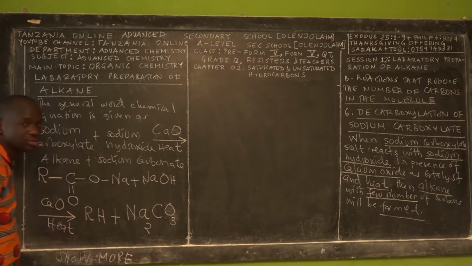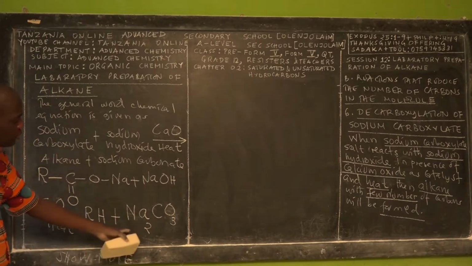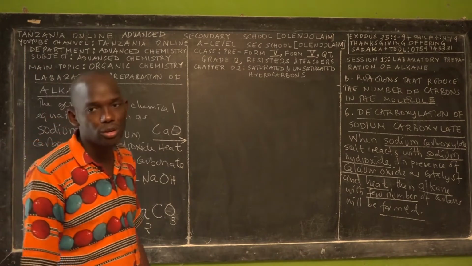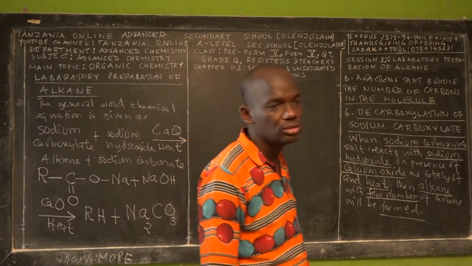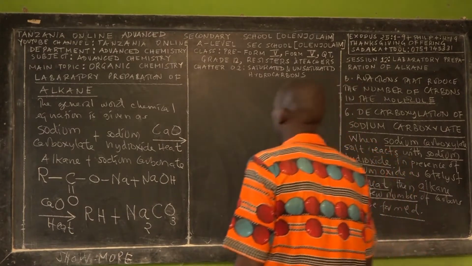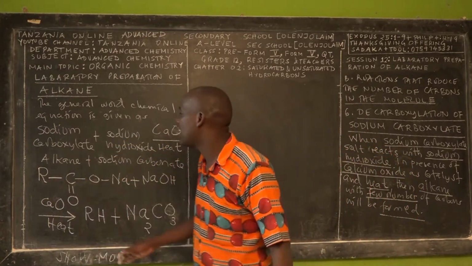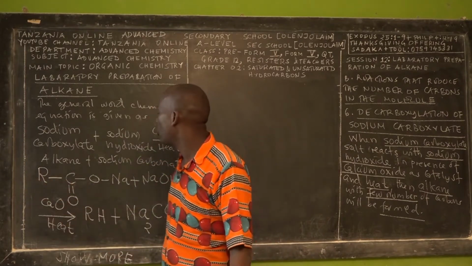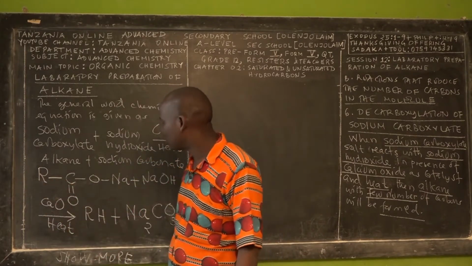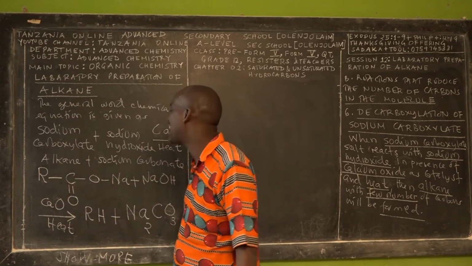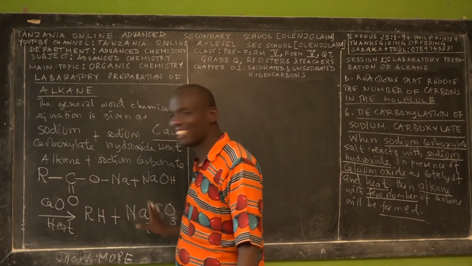That's why we need two atoms of sodium to react with carbonate to form a neutral compound. This is general, whether the alkane is branched or unbranched. So this is the general formula.